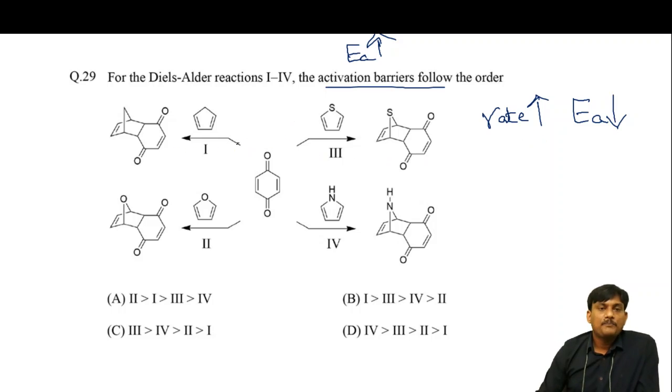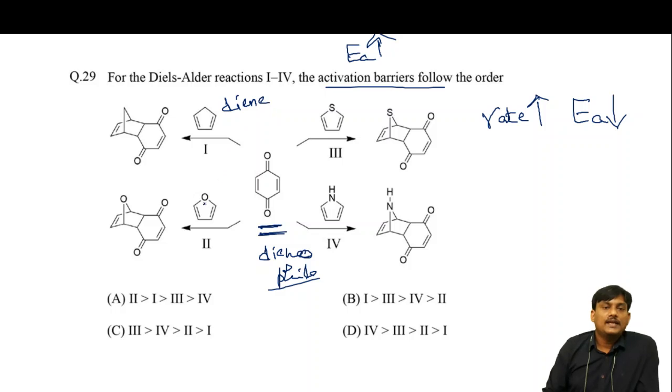In this case, it's a Diels-Alder reaction. Sorry, this is the diene, and this one is the dienophile. The dienophile is given. Here different dienes are given. This one also diene, this one also diene, and this one also diene.